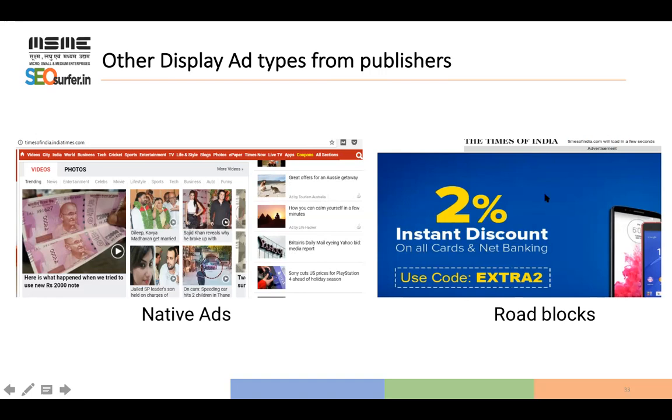Okay. And yes, on the right side you can see a roadblock advertisement. For such type of advertisement, you have to directly contact the Times of India. But for this type of advertisement, we can run advertisement using Google Ads or any third-party software.